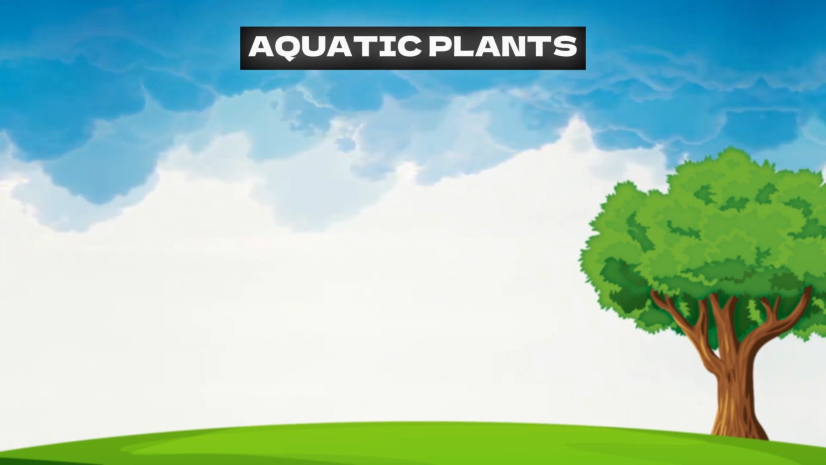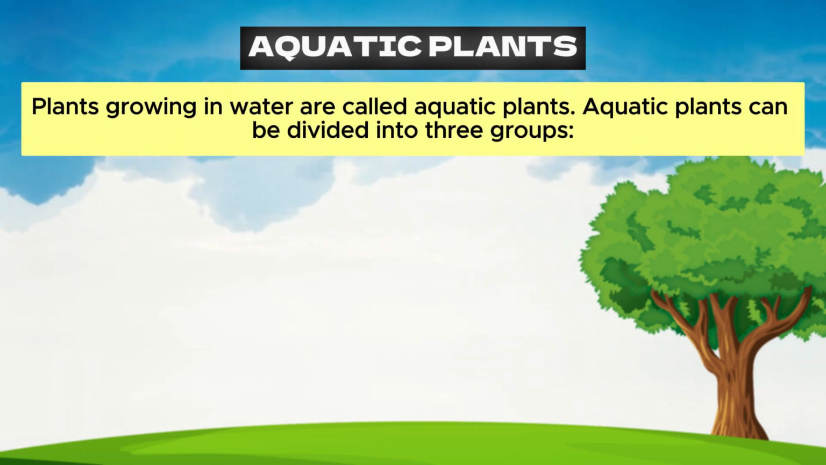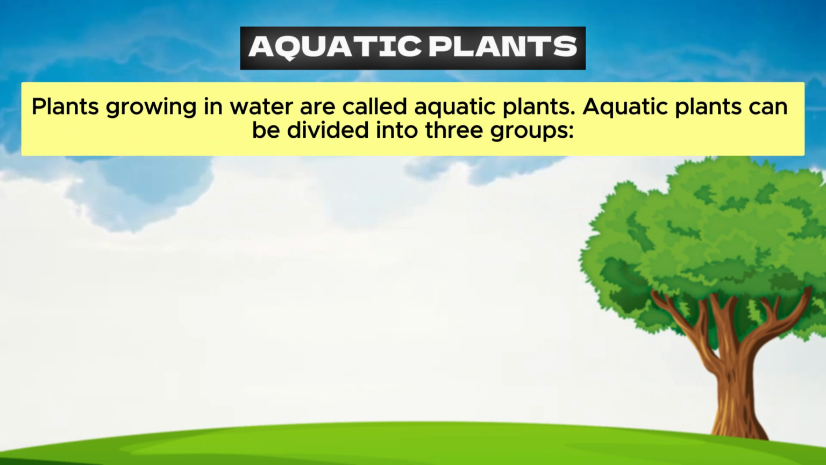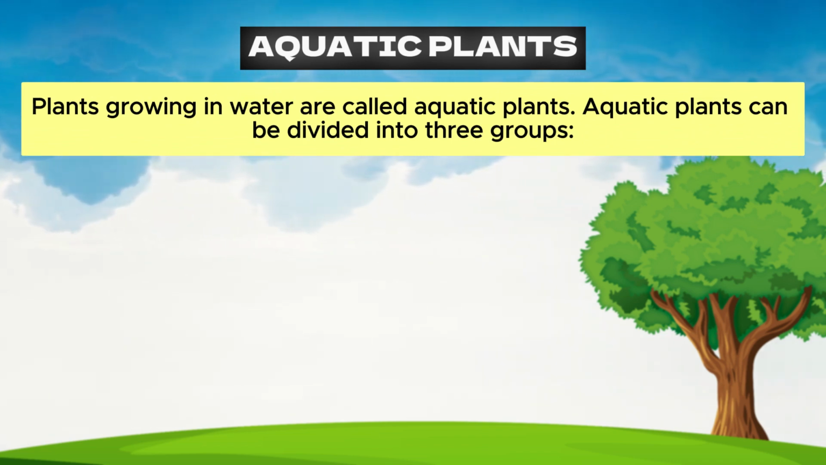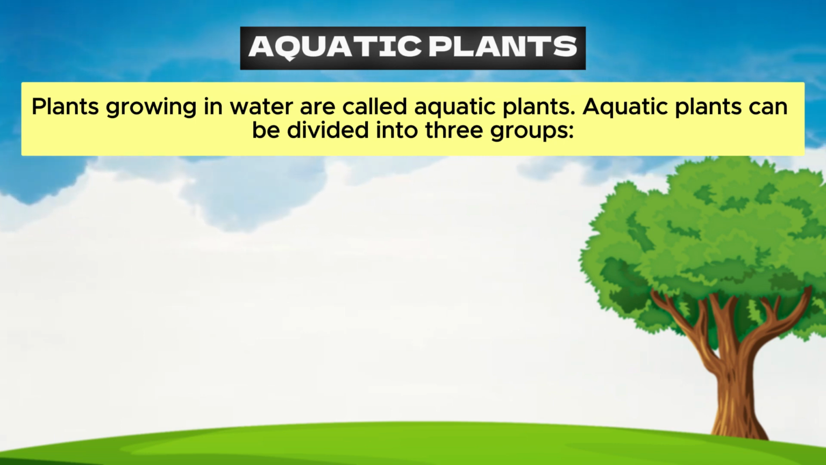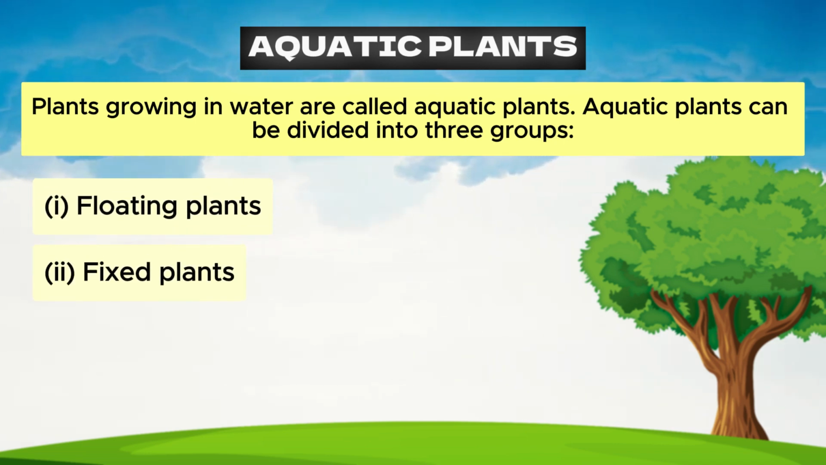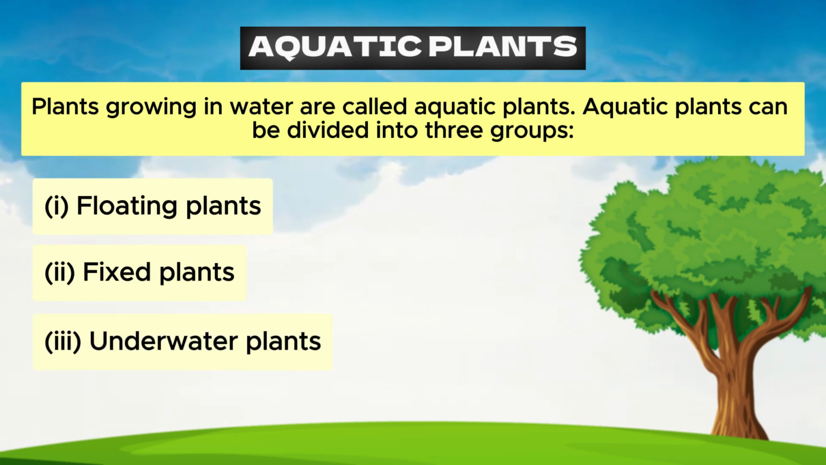Aquatic plants. Plants growing in water are called aquatic plants. Aquatic plants can be divided into three groups: floating plants, fixed plants, underwater plants.